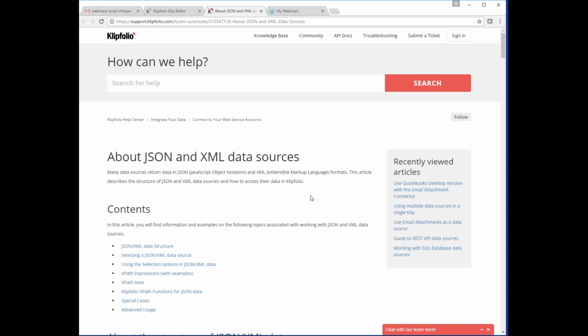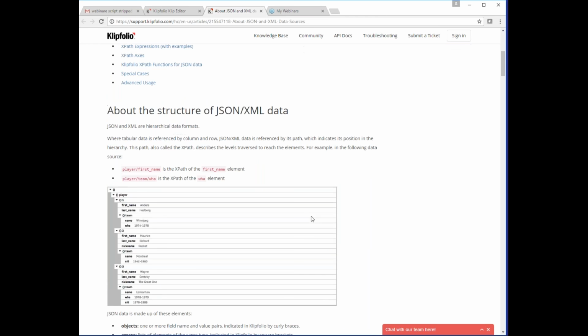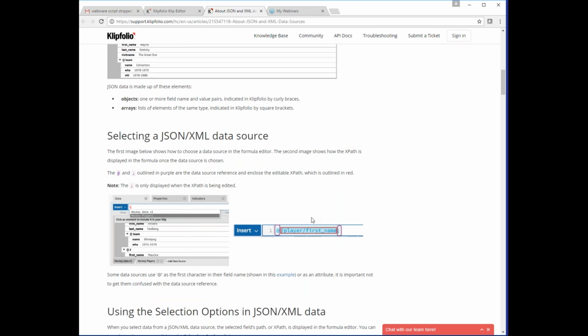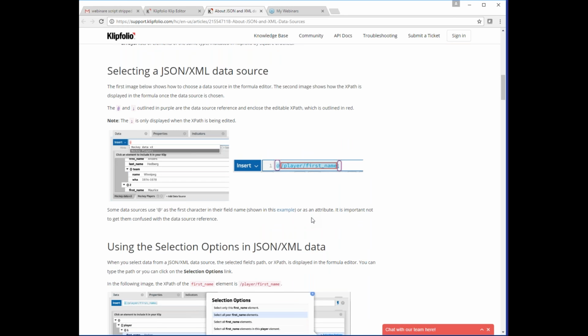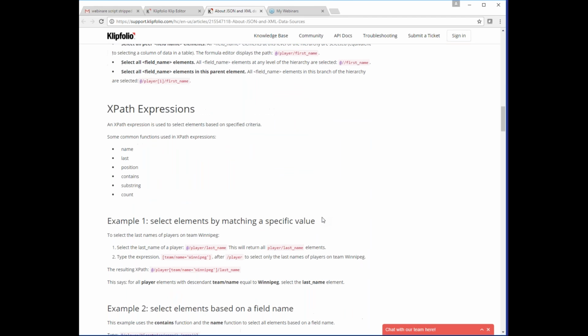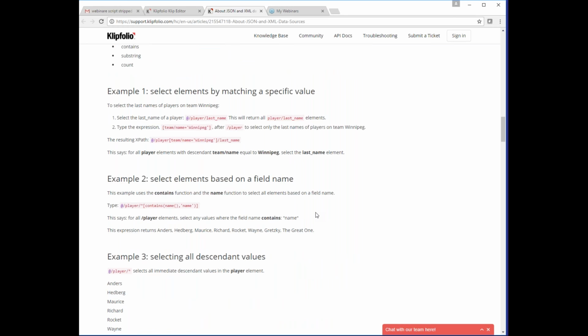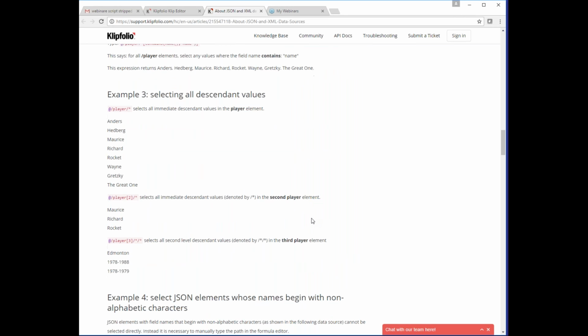This includes a brief overview of some of the XPath functions that we can use, including the contains, count, and last XPath functions, as well as the special Klipfolio KF element add function. The KF element add section in particular is very useful for those who don't use the function very often. You can find this article online at support.klipfolio.com. Let's now jump back into the sample clip.